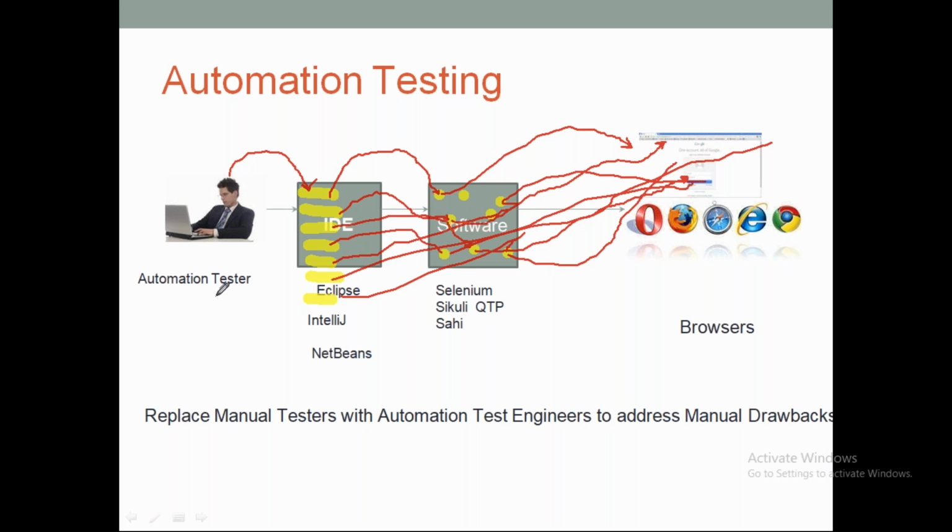But if it is a manual resource, they will directly perform some action by reading out the test cases. But through automation, we are taking help of software. With the help of software, we'll write some lines of code inside an IDE, right? There are a lot of IDEs in the market. Some of the IDEs are Eclipse, IntelliJ, NetBeans, and so on. So we can pick any IDE.